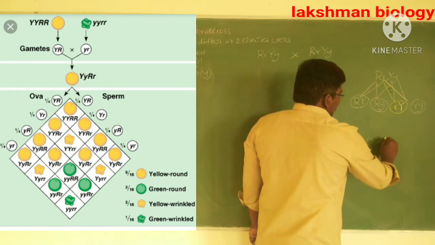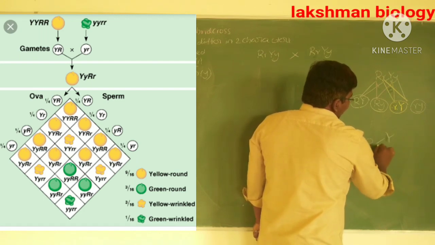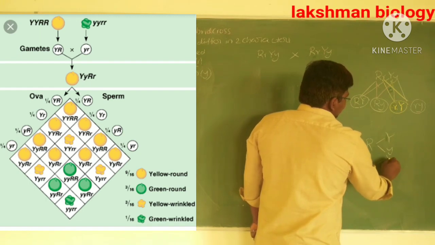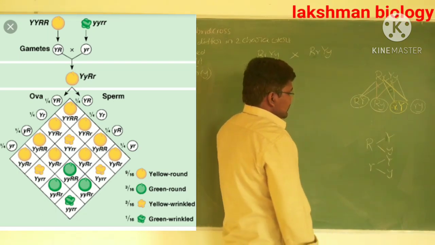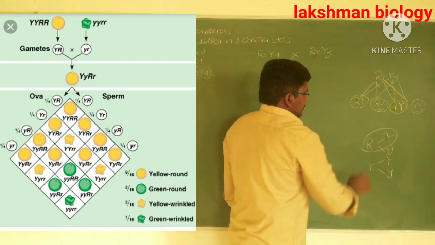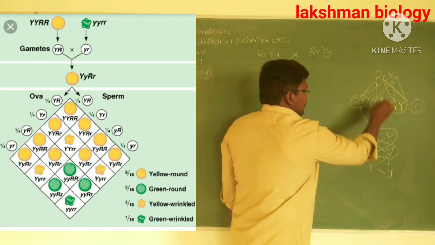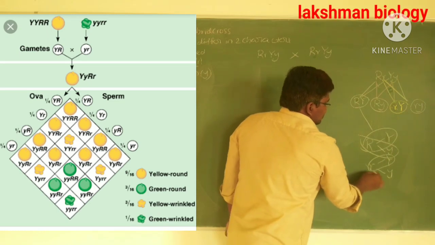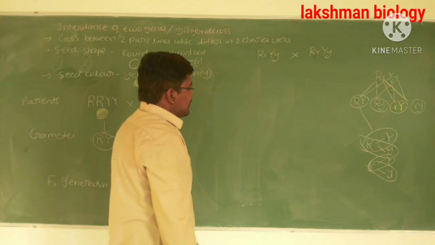Then after that, capital Y, small y for both. This is one gamete: capital R, capital Y. Next, capital R, small y. This is one gamete. Small r, capital Y. This is one gamete. And small r, small y. This is one gamete. That is about the making of gametes.